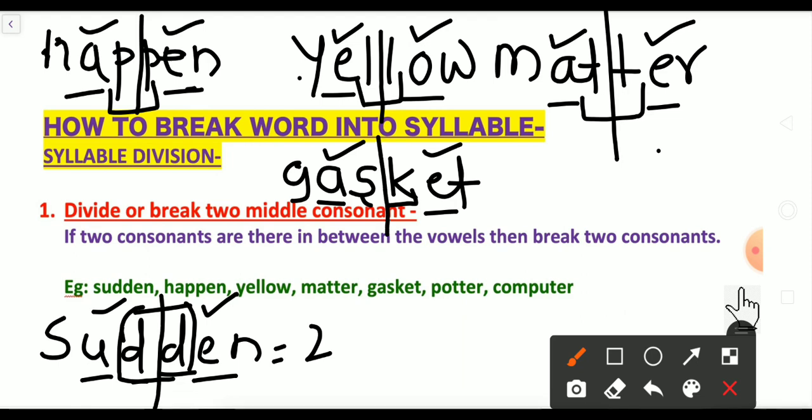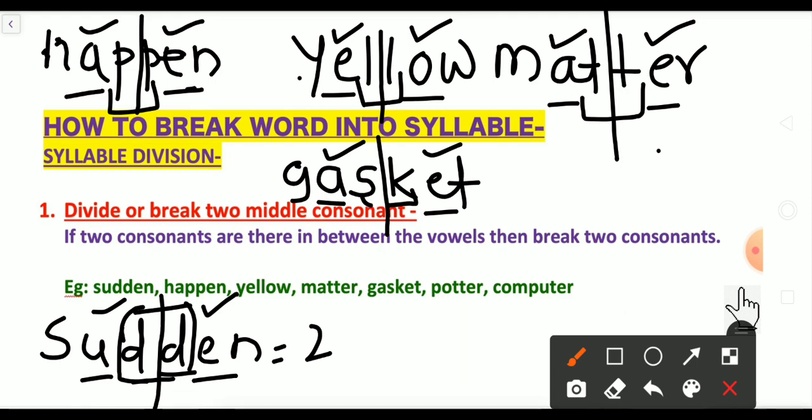Like potter and computer, you have to divide. Okay, practice it. So what is the first rule? How to break it? First we have to divide or break two middle consonants. If consonant sounds are there in between two vowels, then we have to break the two consonants. Are you clear about this rule? Yes.